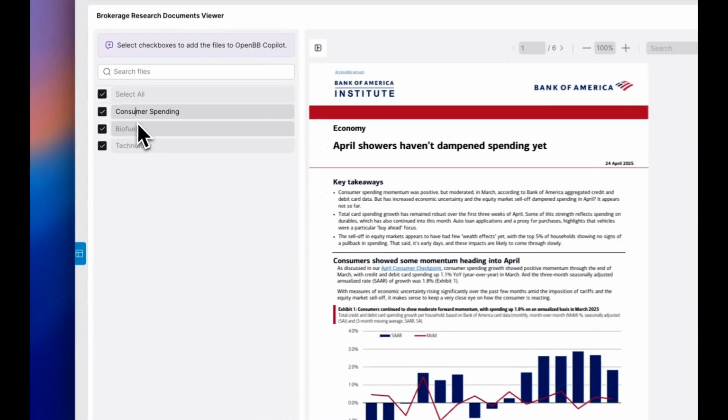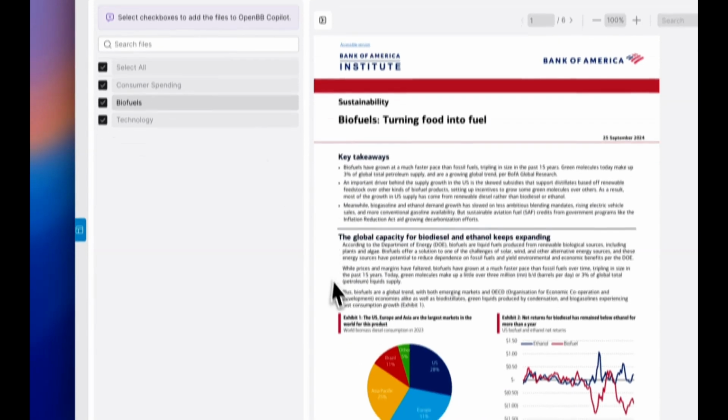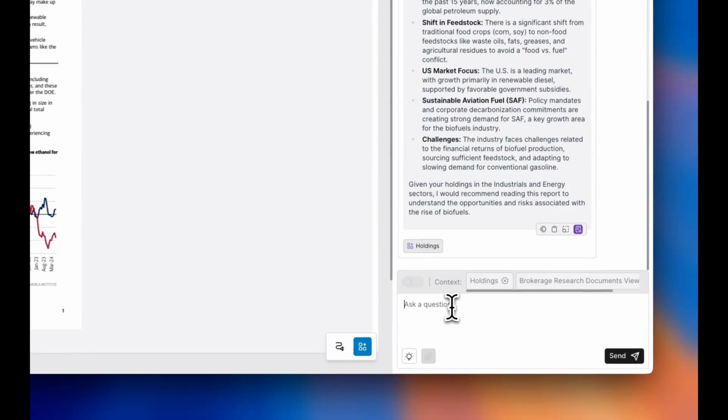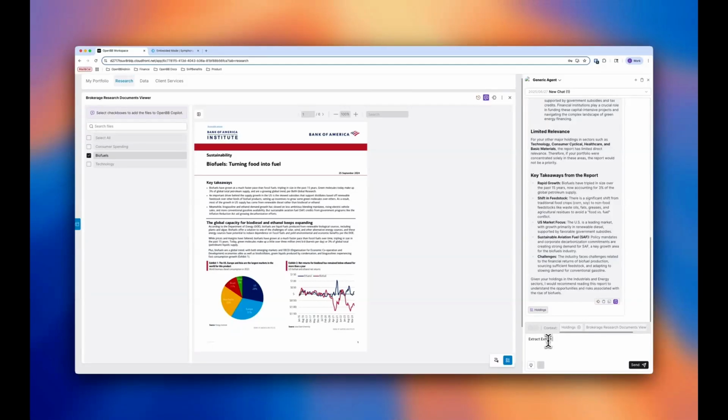I can kind of see why consumer spending and technology might be relevant, but I'm a little intrigued by this biofuels report. So let's do an additional experiment. Extract Exhibit 1 is a data table.